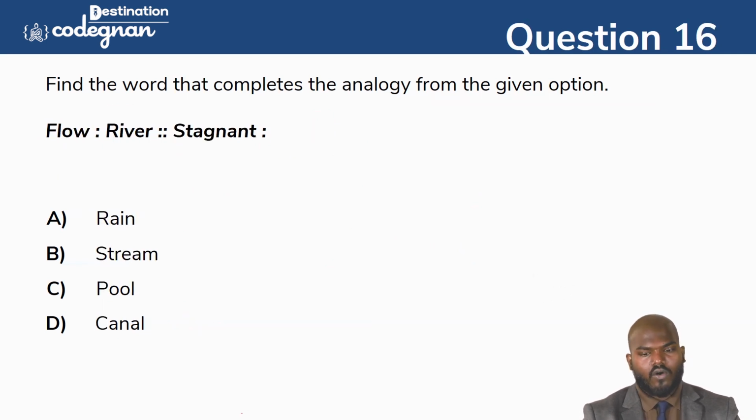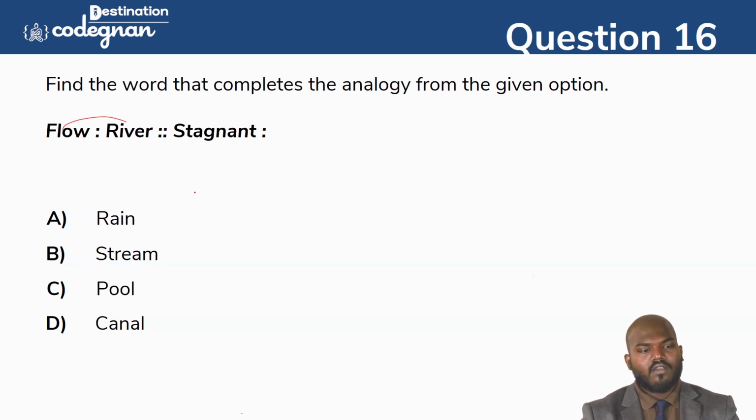So going for the flow. The flow means we can call it a river. And stagnant means we can call it as a what? Stagnant means what? Flow means river flow. Stagnant means it stops. It is stuck in one place. The river will keep on flowing. It will not end in one place. It will not settle in one place here, right?